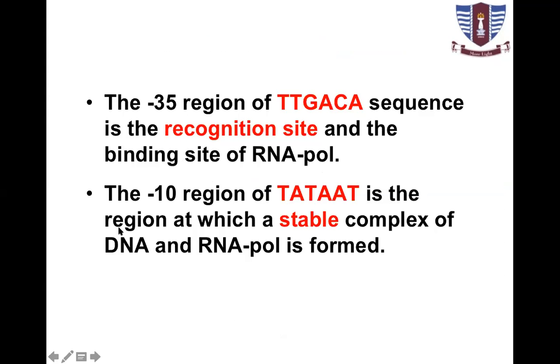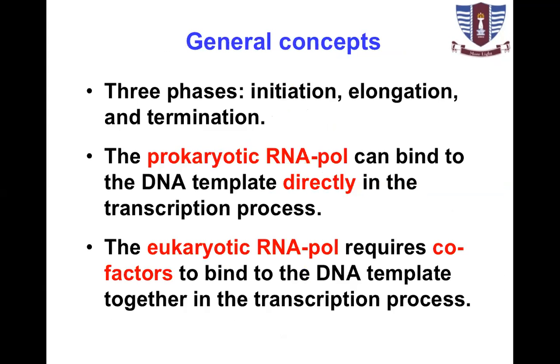The minus 35 region of sequence is the recognition site, the binding site for RNA polymerase. The minus 10 region, the Tata box, is the region where a stable complex of the DNA and RNA polymerase is formed. How does transcription take place? There are general concepts, 3 phases: initiation, elongation, and termination.